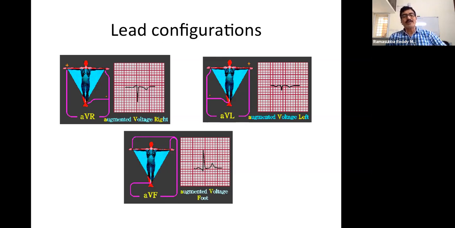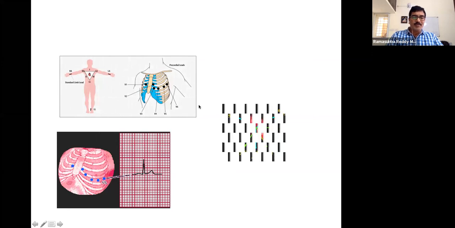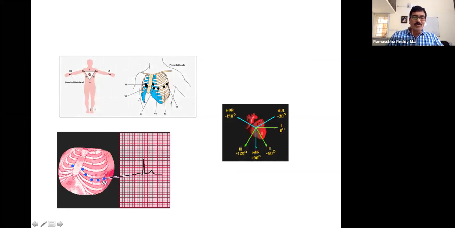The first ones, where we get potential between 2 different positions of the body, are bipolar leads, between absolute positions of the body. Whereas here, we explore the augmented, when these 2 positions are connected and the center point and the other part of the body are recorded, that is called augmented recording. This way they get 6 leads, and then by placing one electrode at different positions on the chest.